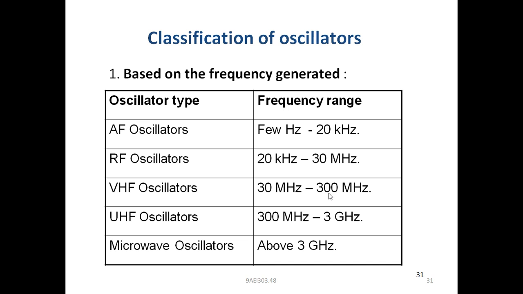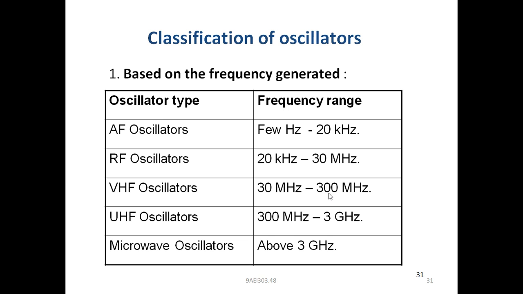Next, from 300 megahertz to 3 gigahertz, that is UHF, ultra high frequency oscillators. If the frequency is greater than 3 gigahertz, that is called microwave oscillators, which are used for mobile communication.